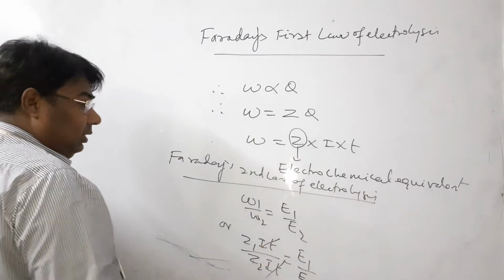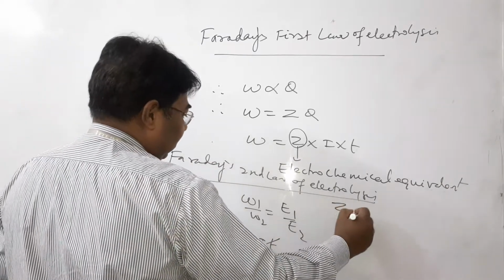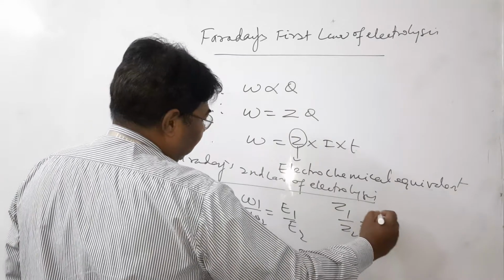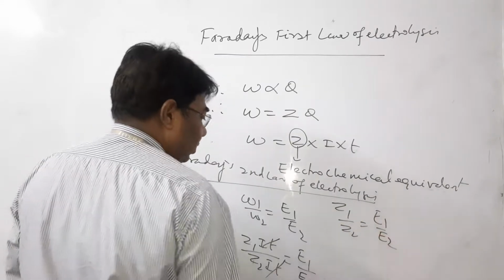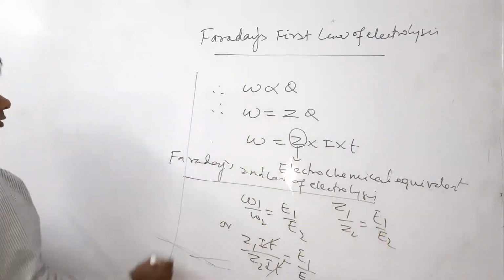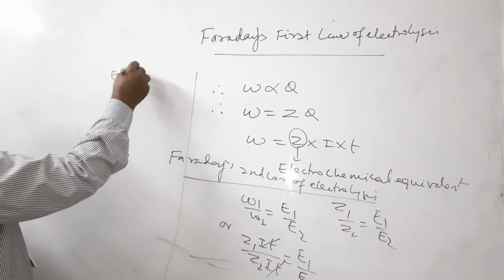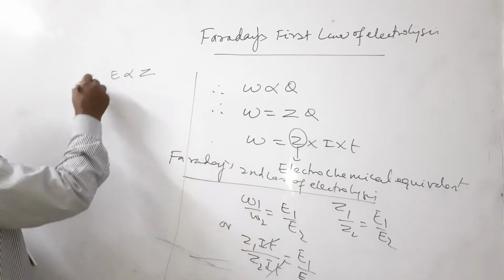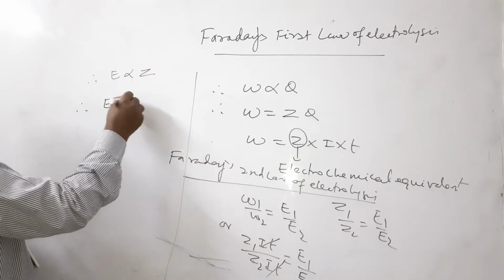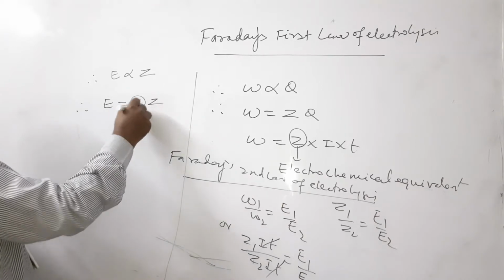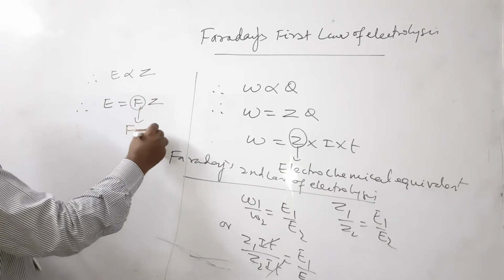Then IT cancels out, then Z1 by Z2 is equal to E1 by E2. So from this equation, all of you understand E is proportional to Z. Now to replace the proportional mark, here we use F. F is a Faraday constant.